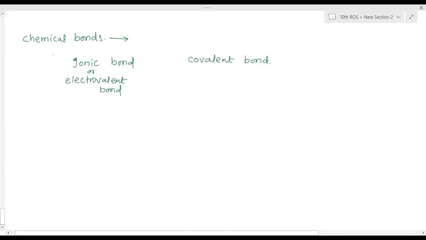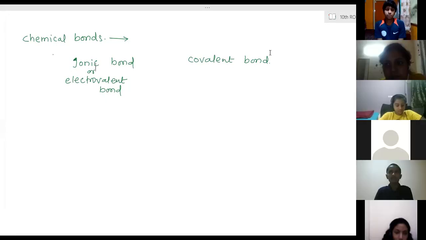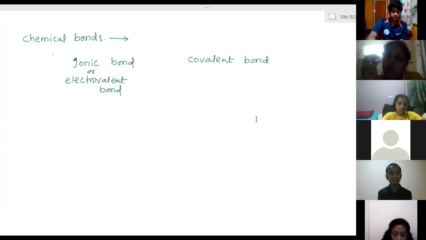So what is an ionic bond? Ionic bond is the bond between different ions. When two or more ions combine together, they attach with a very strong force of attraction. That binding is called an ionic bond. Now how are the ions formed? When two or more atoms lose or gain electrons.